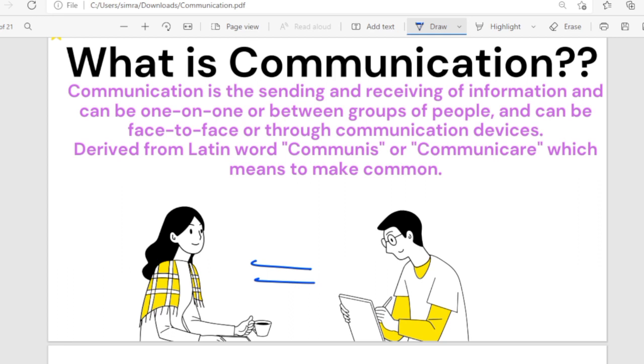and most important, it can be with yourself also. With yourself means there are many times we don't even notice when we are saying things to our own self. When you're giving yourself a pep talk, or maybe when you're getting angry at someone and you're talking with yourself, that, oh God, how can they do that with me? I'll show them. Or yes, I can do it. I'm going to crack this interview. So you do talk with yourself also. So this is also one type of communication. And when you are talking with yourself in your mind, in your heart, what is that known as?